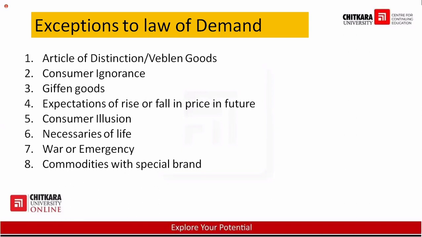Now, exceptions to the law of demand. It says that the law of demand is not applicable for each and every kind of product, or in every situation. So there are certain situations where the law of demand is not applicable, like articles of distinction or Veblen goods. Veblen goods means luxurious goods. Veblen is not a new word. Veblen means luxurious products. Article of distinction means high quality. So Veblen goods are the luxurious products.